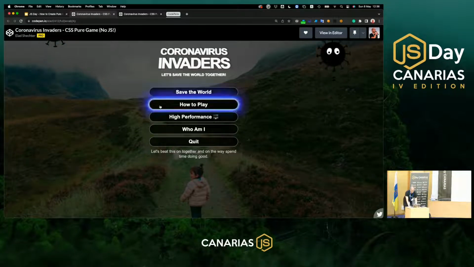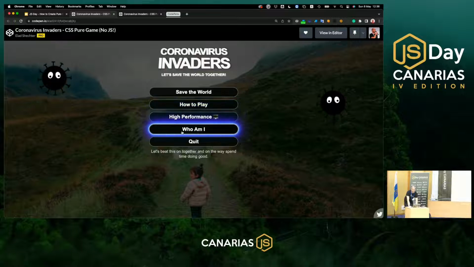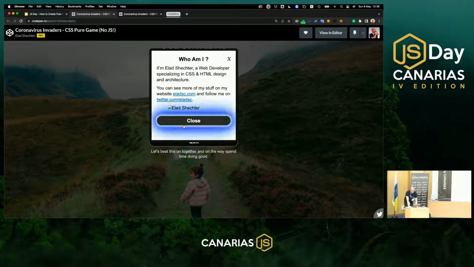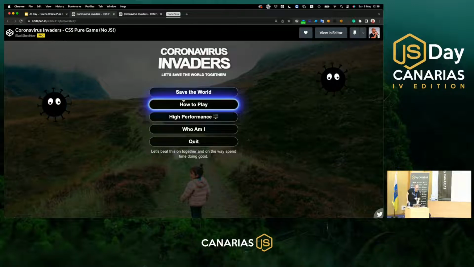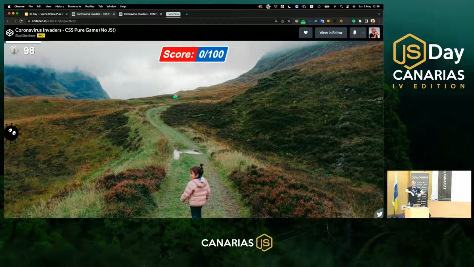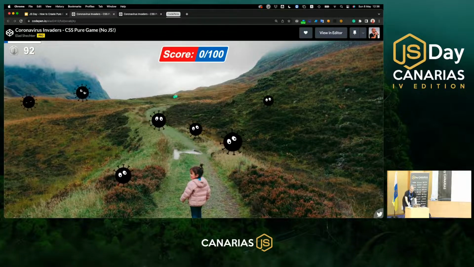The second one is when I click on the How to Play button, it will open a pop-up, and yes, we can put a frame above other frames. The third frame is when I click the UMI, it will open another pop-up the same way, but this is the third frame that we need to represent. And the last, fourth frame is when I click the Save the World button, it will hide the game menu frame, and it will open the game frame itself. And this is our last, fourth frame that we need to represent in our HTML document.